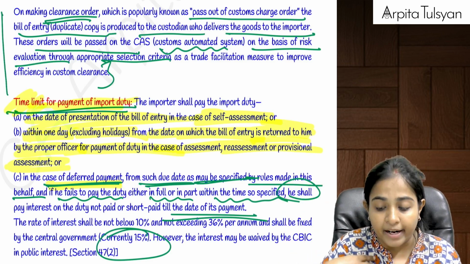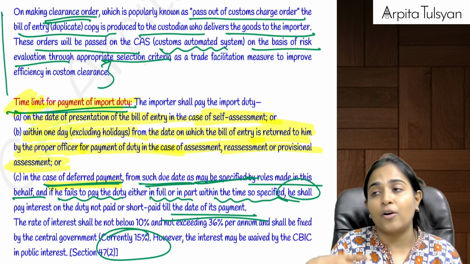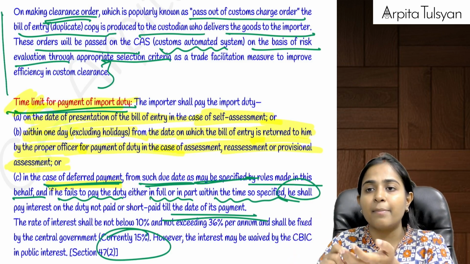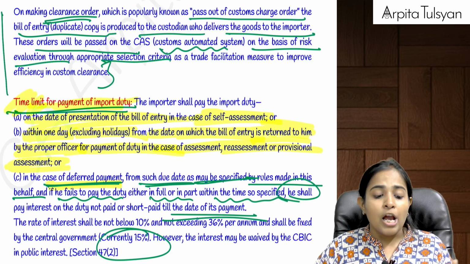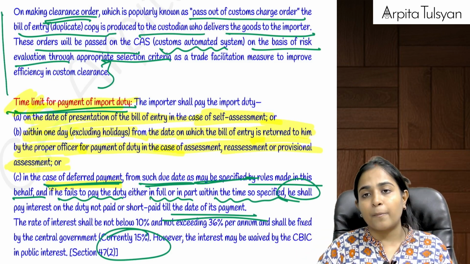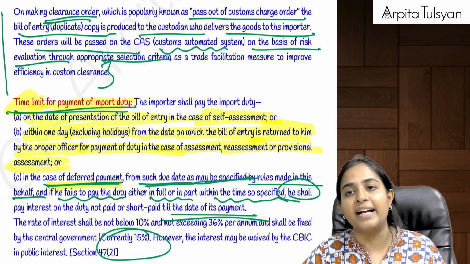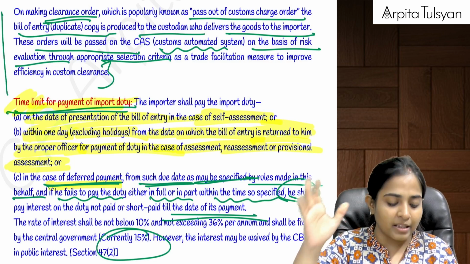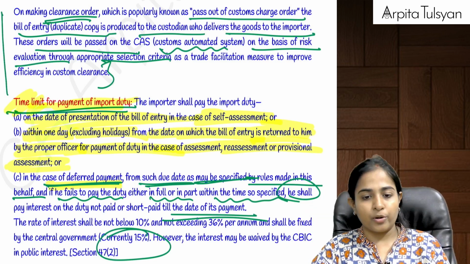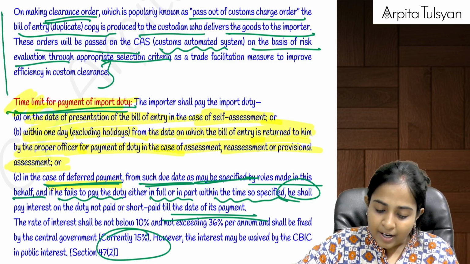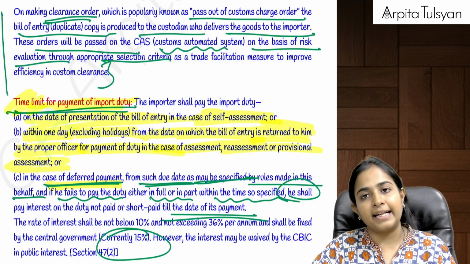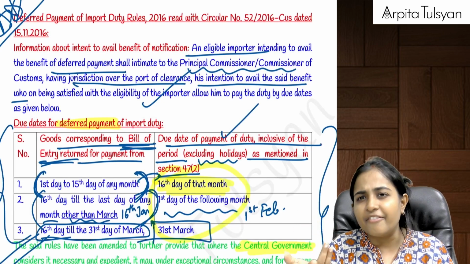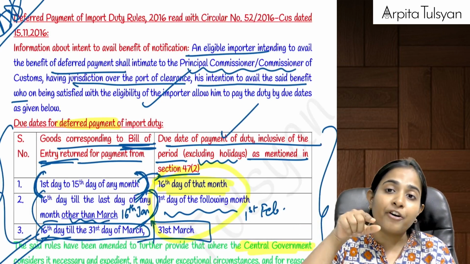Or next, in case the officer plans to do an assessment of the amount which I had paid, or has done reassessment, or if it is a case of provisional assessment, he will do the corrections in my bill of entry and send it back to me. From the day I get it back from the proper officer, within 1 day, excluding holidays, I am required to make the payment of that import duty. Are you clear with this? If I do not pay, then interest will start at the rate of 15%.